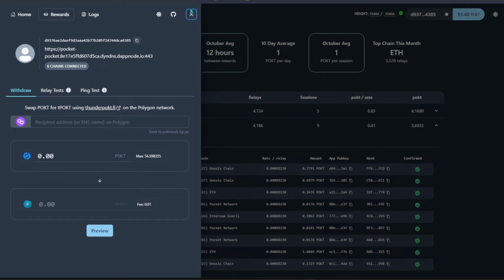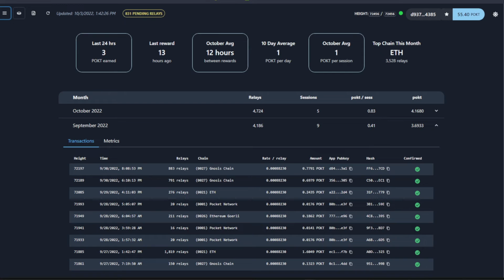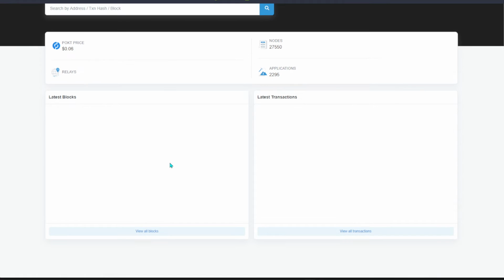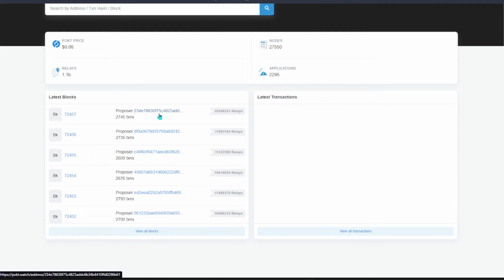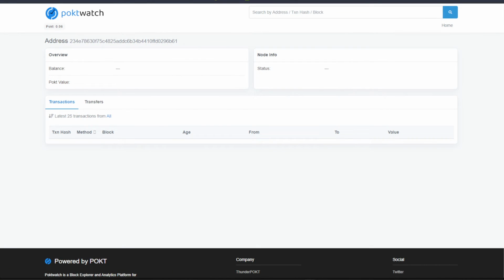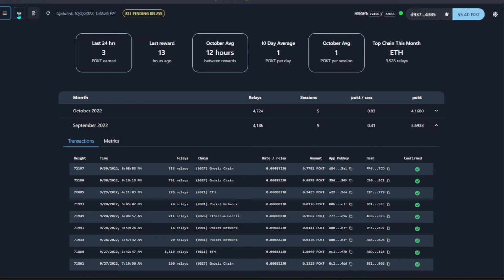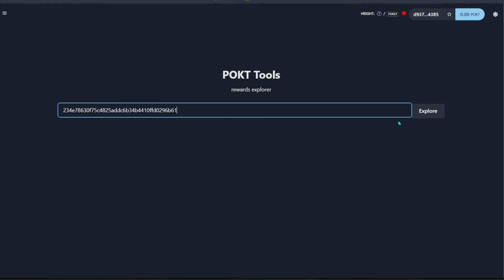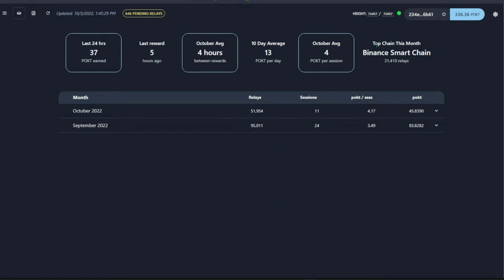So where do I get all of the data? Simple, I just head over to the Pocket network itself, just click on this, look at the latest proposal that's happening, and just click on it, and of course just select their address, click on the view, go to home, and from there search the node ID. And once I have searched the node ID, I believe over here at the top Binance Smart Chain has been the highest relayed.